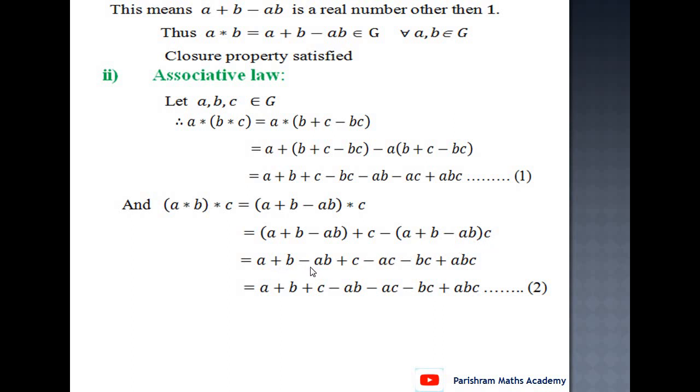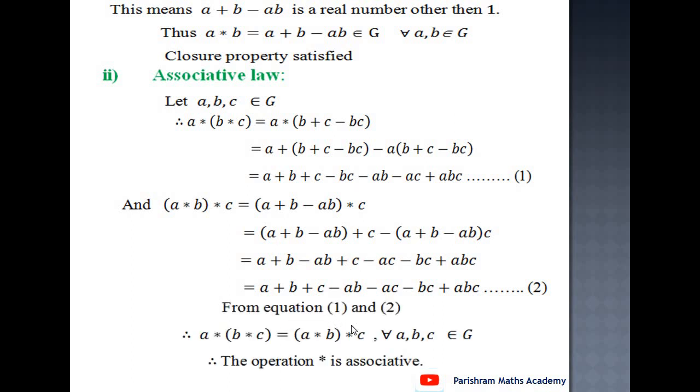Simplify, you get a plus b minus ab plus c minus ac minus bc, and the last minus minus plus abc, and therefore equal to a plus b plus c minus ab minus ac minus bc plus abc, equation 2. Observe that from equations 1 and 2 the right hand side is the same, and therefore a star (b star c) equal to (a star b) star c for all a, b, c belongs to G, and therefore the operation star is associative. It means associative law is satisfied.